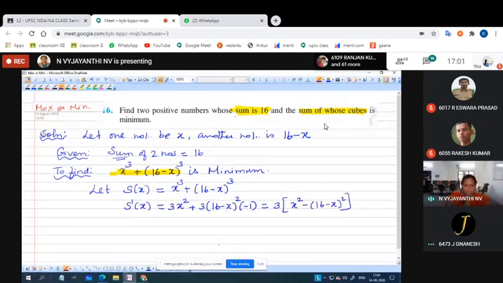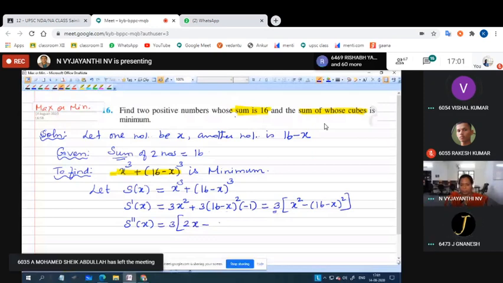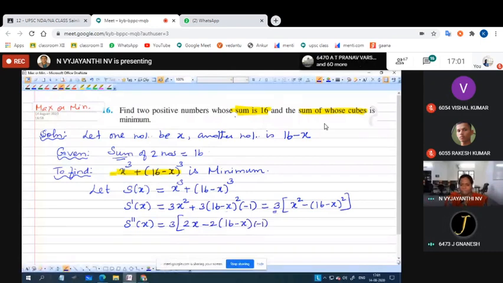So next we want to find out the second derivative. For the second derivative we have constant 3 into the derivative of x square. What is the derivative of x square? 2x. Derivative of (16 minus x) whole square is 2 into (16 minus x) into minus 1.